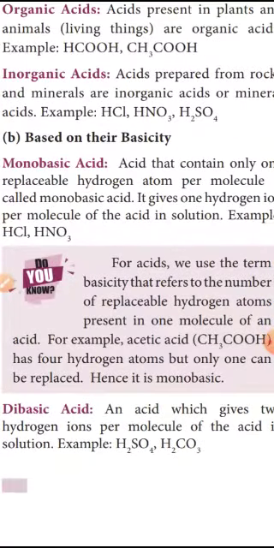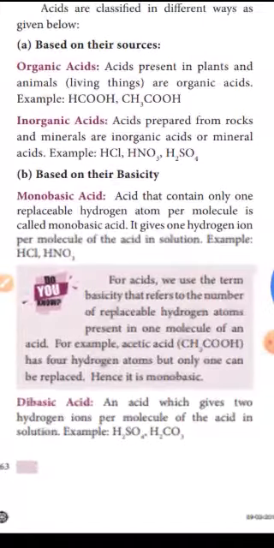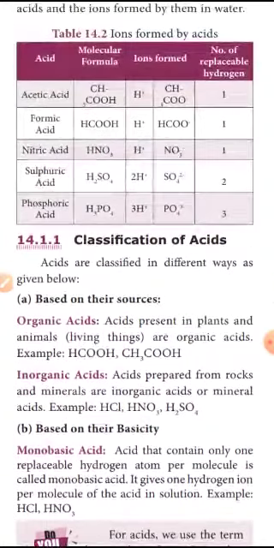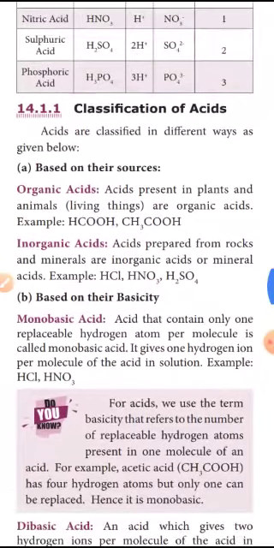The next classification is based on their basicity. So the first one is a monobasic acid. An acid that contains only one replaceable hydrogen atom per molecule is called a monobasic acid. Now we only studied replaceable hydrogen atoms. Acetic acid replaces only one hydrogen atom. Formic acid replaces only one hydrogen atom. Nitric acid replaces only one hydrogen atom. These acids are called monobasic acids.